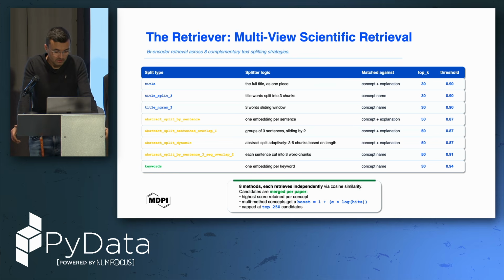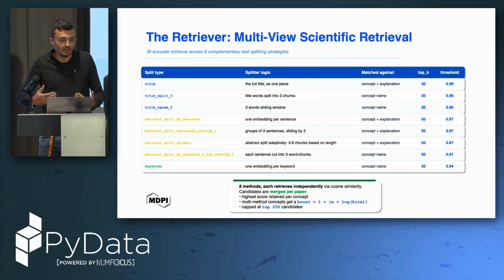So just to summarize, we have 8 methods. Each of these retrieves potential candidates independently via cosine similarity. They are merged by paper, and we can also collect some metrics that are useful as input in pruning and in the re-ranker later. One is the frequency: in how many methods that concept has been found. The more, the better, of course, because it means that maybe this is the core concept this paper is talking about.